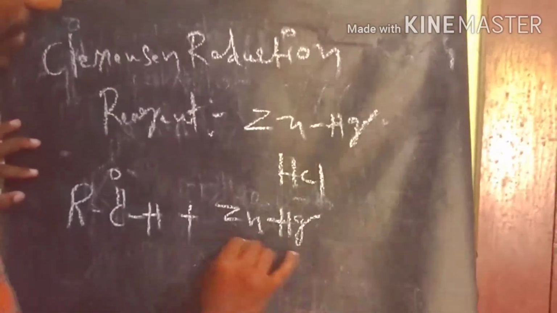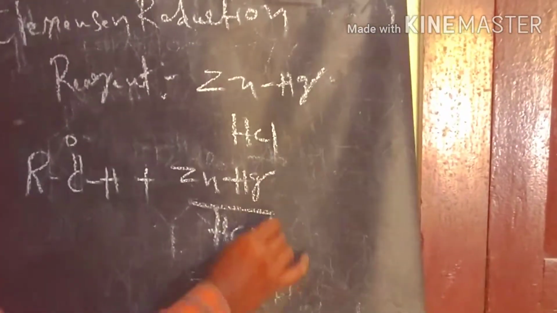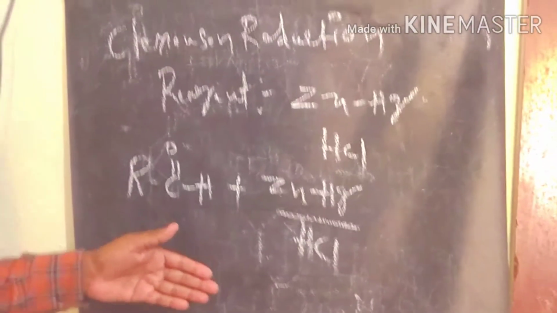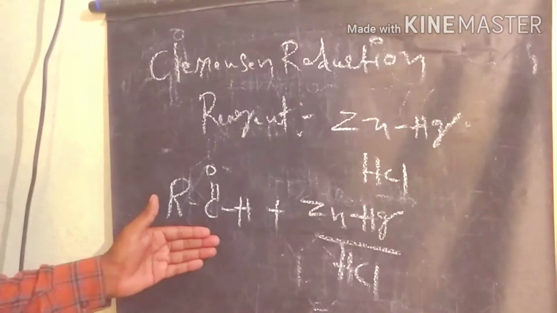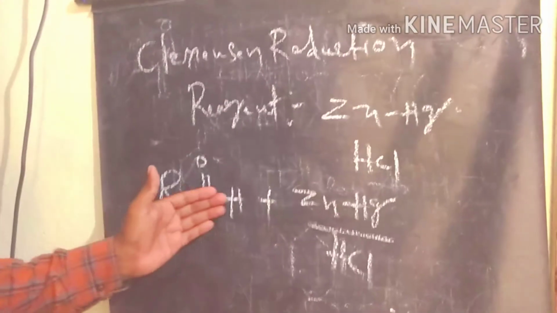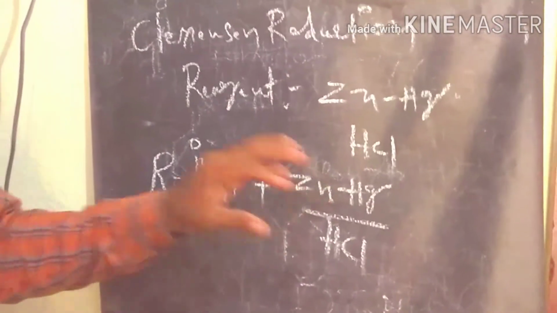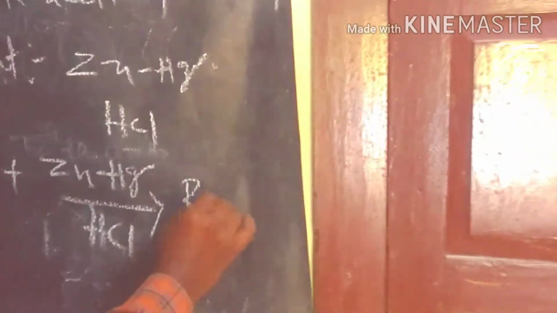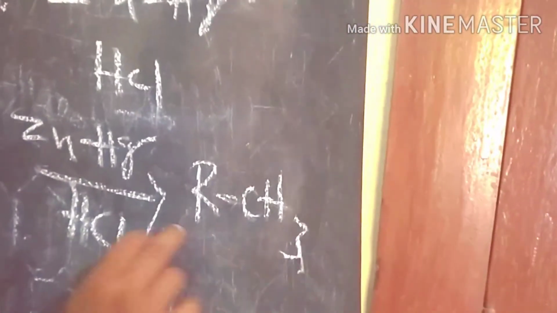Under the reduction process, we get alkanes with the same number of carbons. So in Clemmensen reduction, carbonyl compounds are converted into alkanes, CH3 groups.